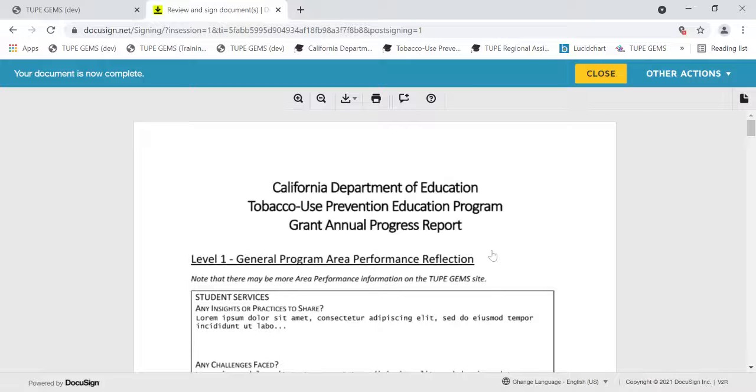The superintendent and designee will receive an automated email to review the progress report in DocuSign as well and to sign. Once all signatures have been gathered, the lead applicant is ready to submit their progress report.